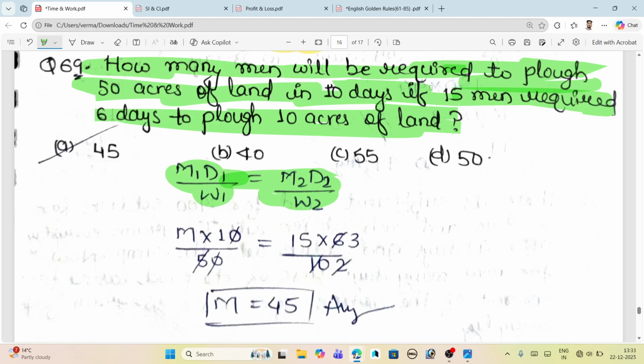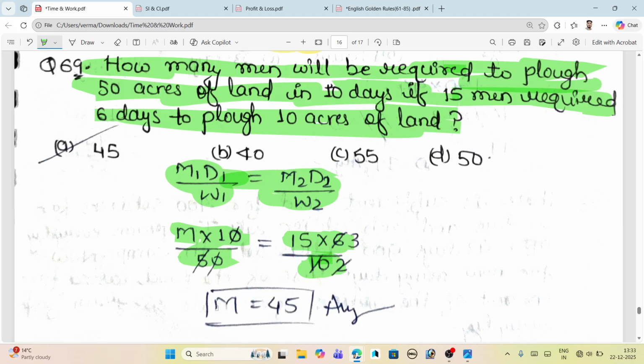It is the work, in 10 days. In the first segment, men is not given, multiply by 10, divide by the work, that is 50. In the second segment, 15 men are present and 6 days. They plow 10 acres, that is our work of 10 acres, that is W2. Just cross multiply or divide, whichever numerical values will cancel.